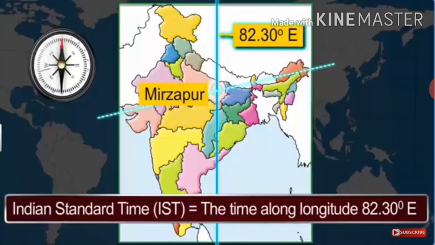Now, why is there a difference of 2 hours in local time between the easternmost part, Arunachal Pradesh, and the westernmost part, Gujarat? Because the local time of a place is calculated on the basis of the overhead sun. The sun rises 2 hours earlier in Arunachal Pradesh as compared to Gujarat in the west.